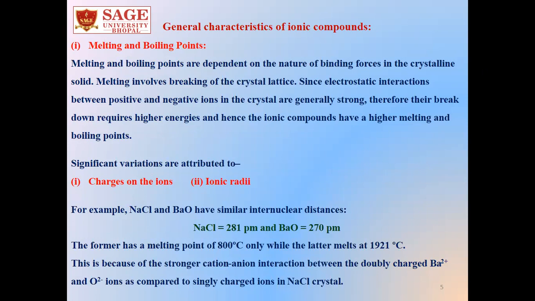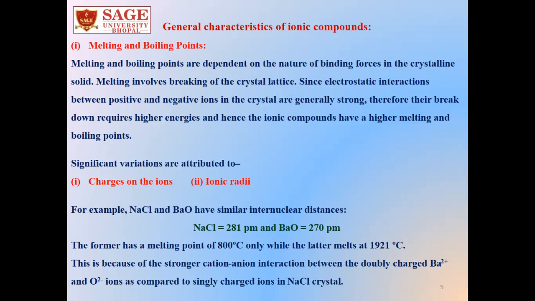But significant variations are attributed to, number one, charges on the ion, and number two, ionic radii. For example, NaCl and barium oxide. Both are ionic compounds and both have similar internuclear distance. But we can see that sodium chloride has a melting point of 800 degrees centigrade, whereas barium oxide has a melting point of 1921 degrees centigrade, which is quite higher than that of NaCl. What is the reason behind it?